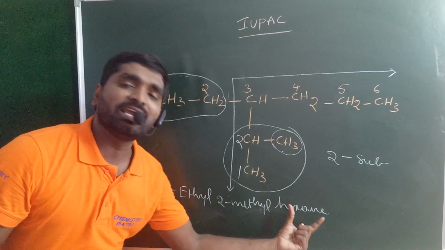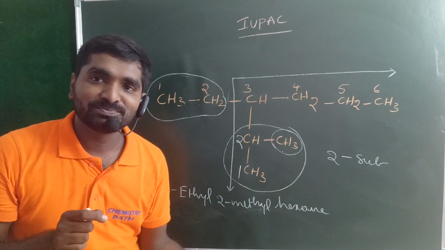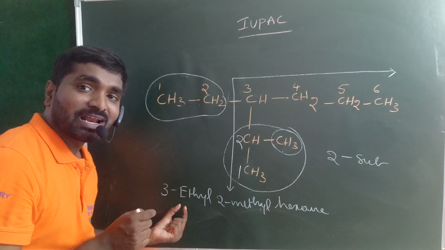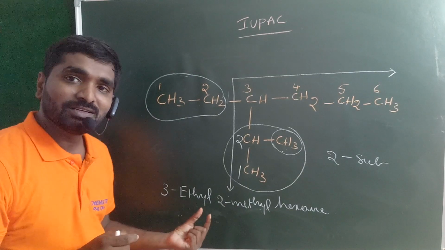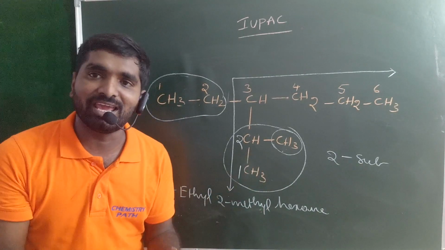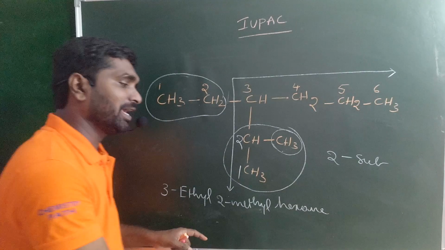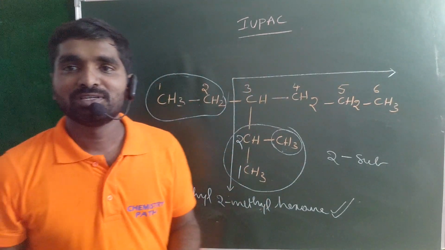In order to write the name also, you must follow alphabetical order. E comes earlier in the alphabet when compared with M. You will get E first. So 3-ethyl 2-methyl hexane is the correct name, not 2-methyl 3-ethyl hexane. This is the correct name for this organic compound.